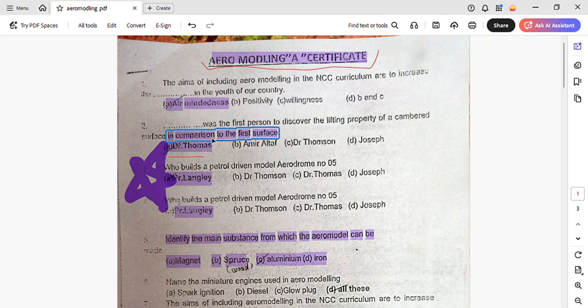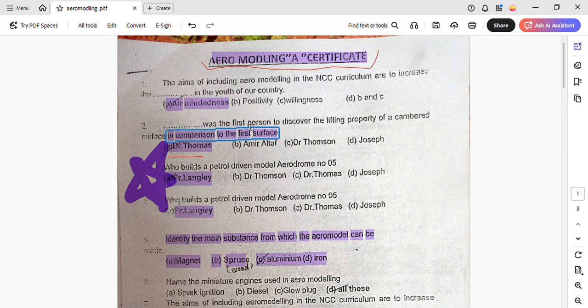Dr. Thomas was the first person to discover the lifting property of a cambered aircraft surface in comparison to the flat surface. So basically, who was the first person to discover the lifting property, or the taking off property, of a cambered surface? A cambered surface is like a slightly rough or curved surface, I guess you could say. I could be wrong also, so please do check the answer.